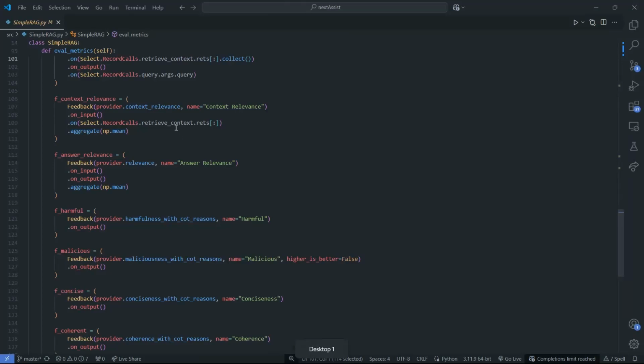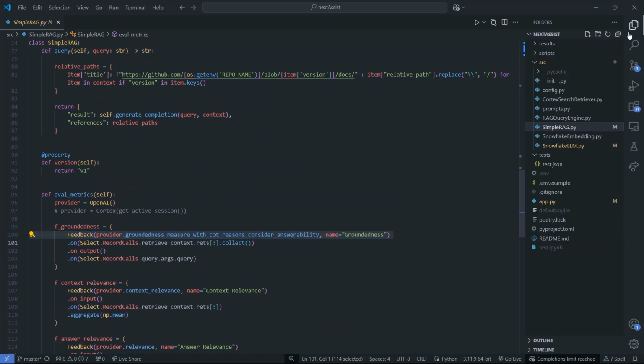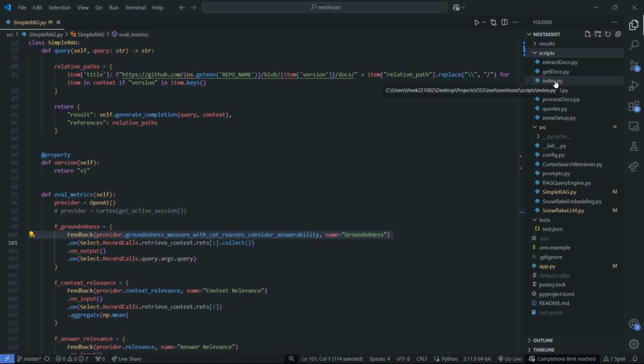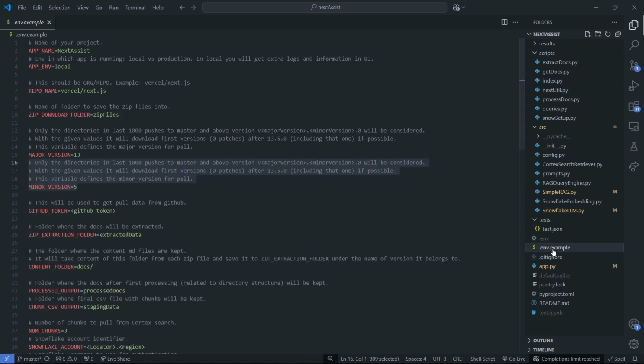Now let's look at the ingestion pipeline. For ingestion, anyone only needs to do three things. You just have to create a copy of this env.example file and create an env file of your own, and then update all these variables according to your requirements.